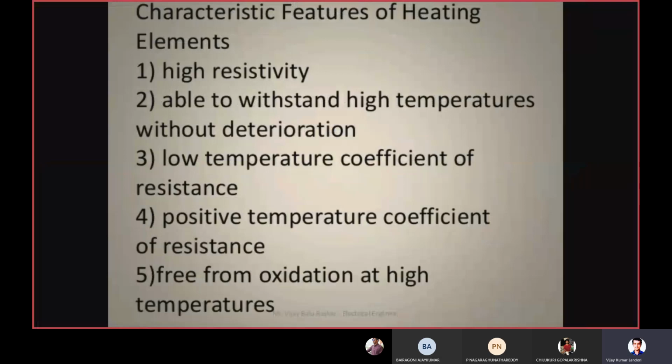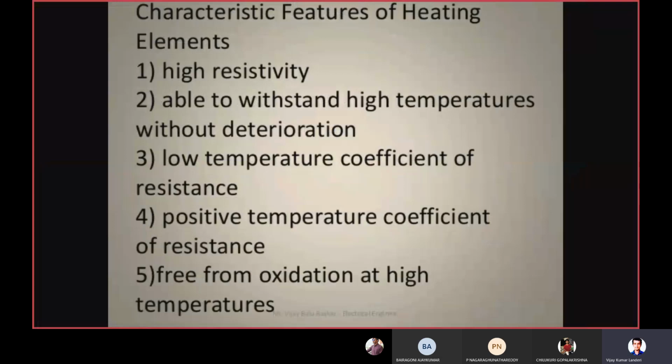Next one is the low temperature coefficient of resistance. So what do you mean by this low temperature coefficient of resistance? Temperature coefficient of resistance can be defined as the change in the resistance of the material due to the change in the temperature.